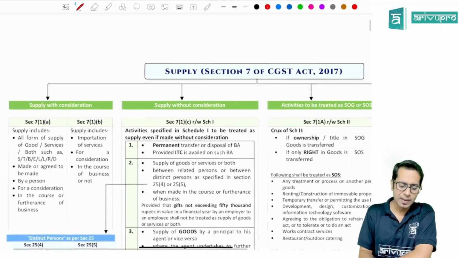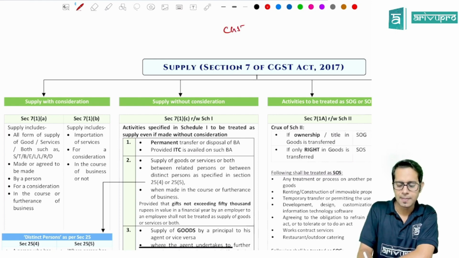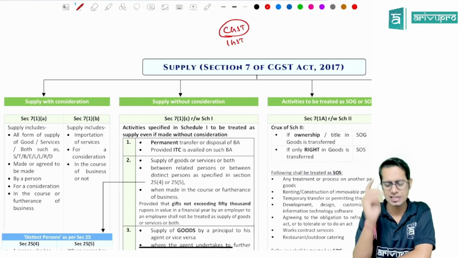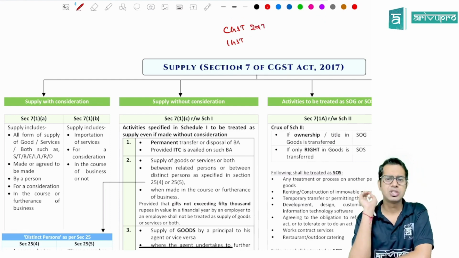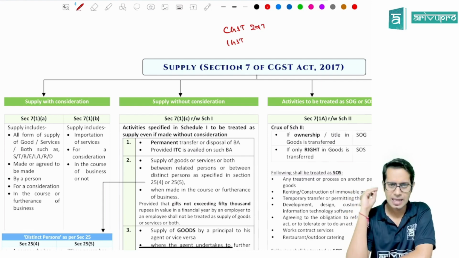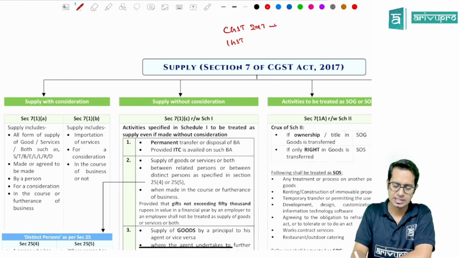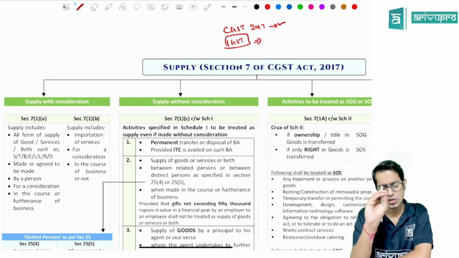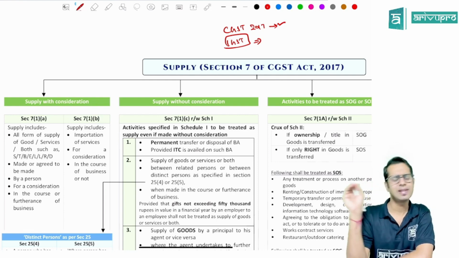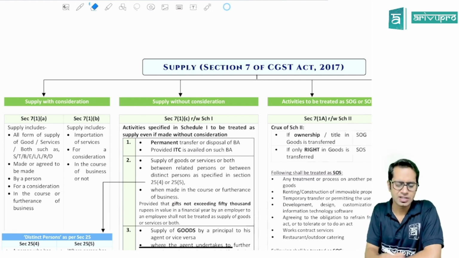Majorly, it is the CGST Act which is applicable for us, as well as some portions of the IGST Act, but majorly the CGST Act 2017. Wherever a section number is mentioned, not only in this material but also in the examination, that section number will be specifically with respect to the CGST Act. There are some sections which we are going to discuss from the IGST law. Wherever that section comes, I'll tell you that this section is from the IGST Act. Now, without wasting any single second, let me straight away start our marathon.